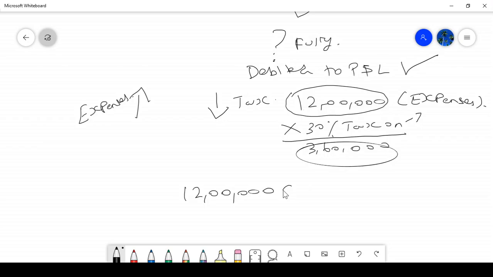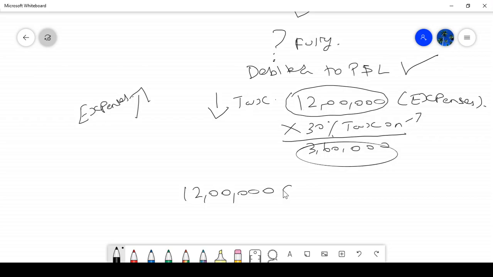3,60,000 they cannot claim. So the point is, even though interest saved is 12 lakh rupees, the net saving will be after adjusting tax, because this tax saving I am not able to claim in future. So 12 lakh minus 3,60,000 equals how much? I think 8,40,000. 8,40,000 is my actual savings. So this is what I am going to add to my profits.